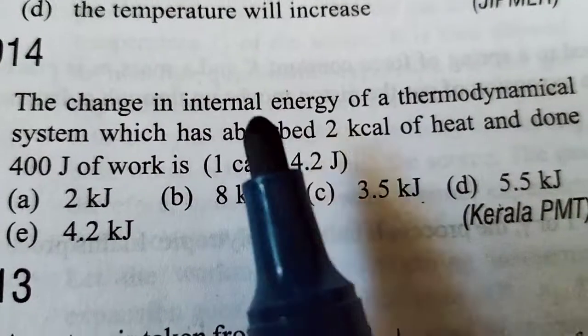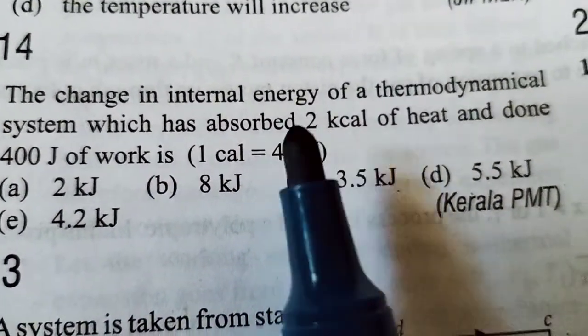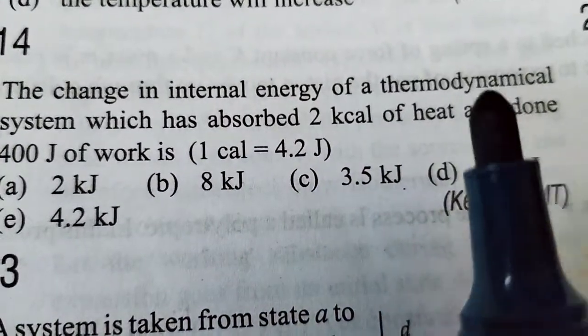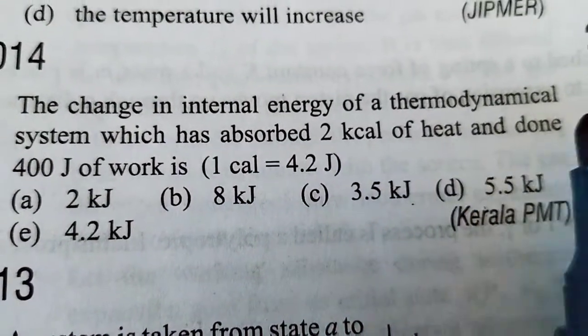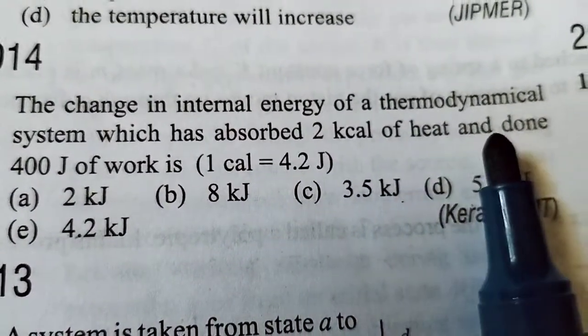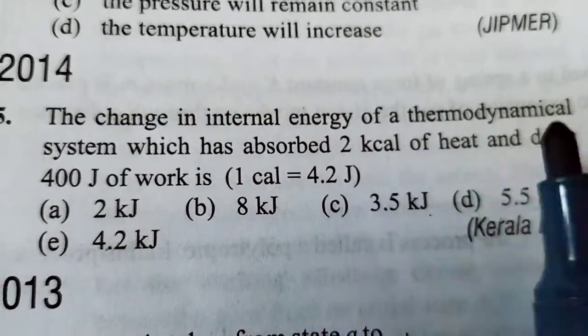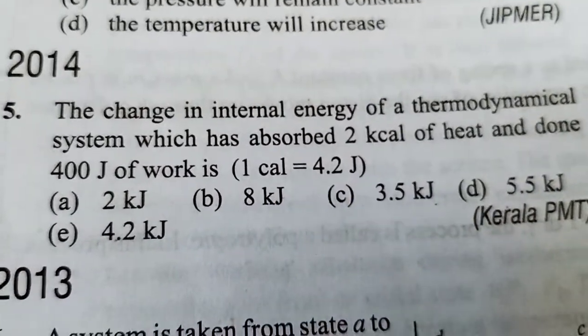So what is the condition for heat? The heat is absorbed, correct? The heat is absorbed. Then what is the numerical value? Think of that. We will do the sum now. And work done means work done by the system, and think about the numerical value for both these conditions. Now we will do the solution for this.